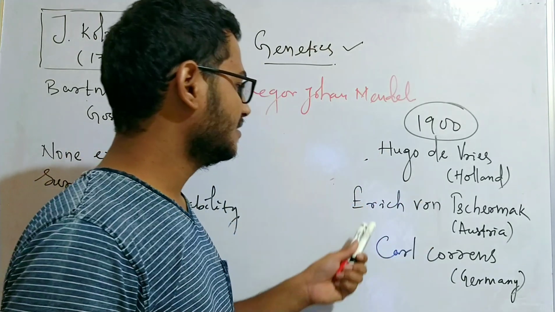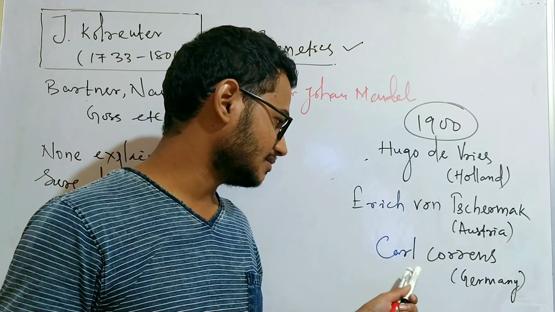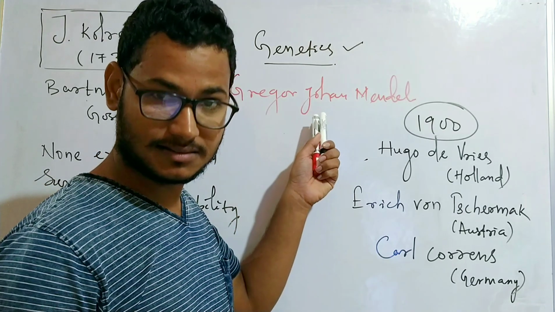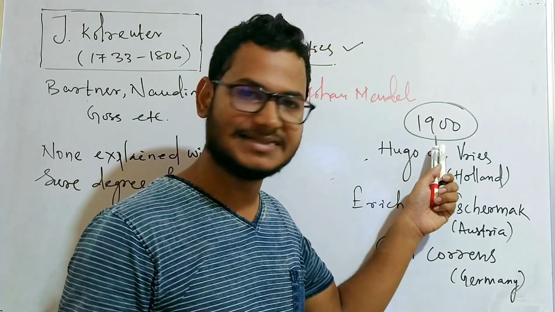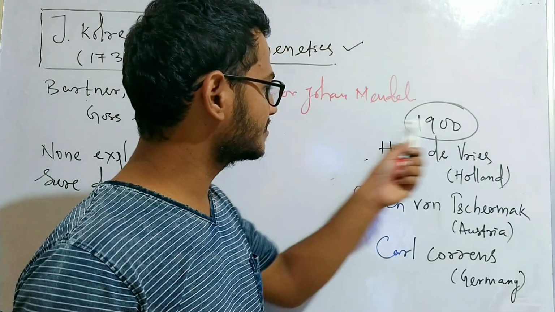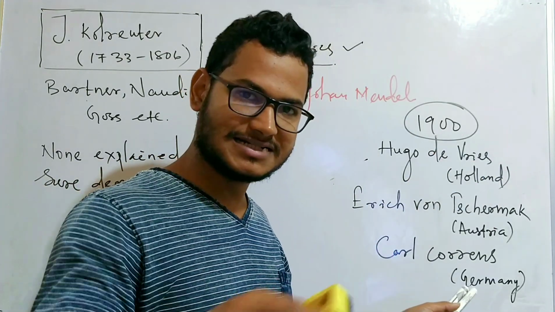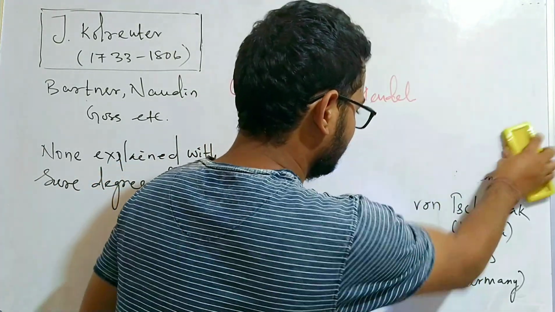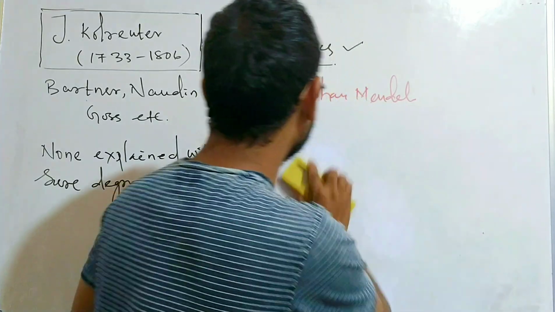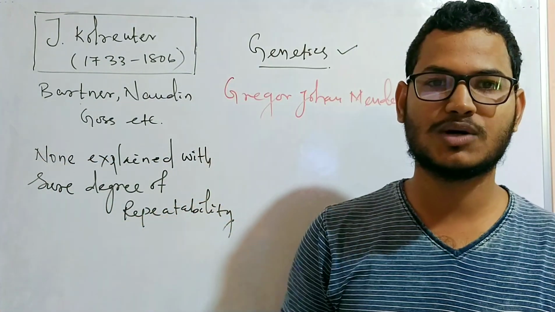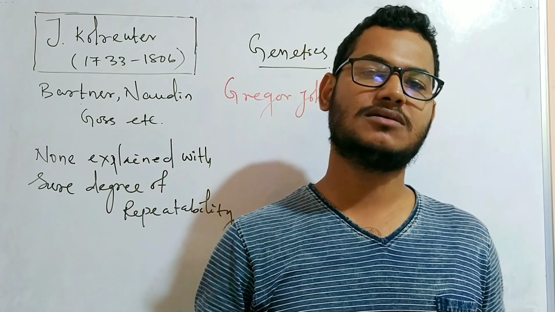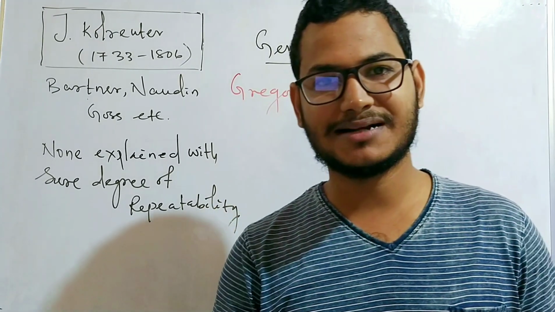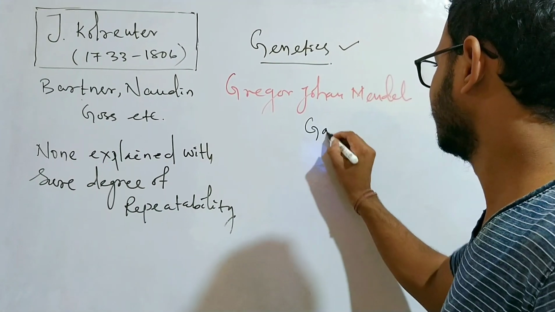We know Hugo de Vries, Erich Tschermak and Karl Correns together rediscovered the work done by Gregor Johann Mendel, father of genetics, in the year 1900. These three scientists rediscovered the work independently. Between 1822 and 1884, Gregor Johann Mendel gave his greatest contribution towards the world of genetics. So why did Gregor Johann Mendel choose the pea plant or the garden pea?